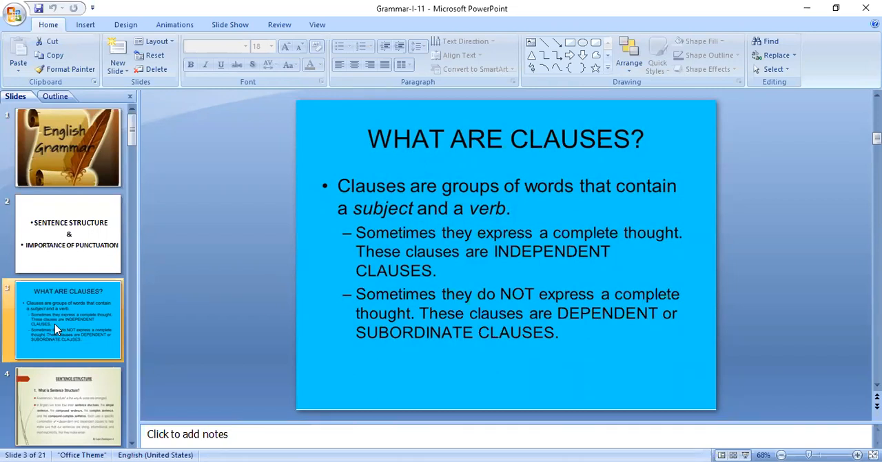Independent clause, again, is also called the main clause. Main clause, subordinate clause. Independent clause, dependent clause. Within the names, you can understand the nature of these words. What is independent? One standing on its own, one which can stand on its own without depending upon others